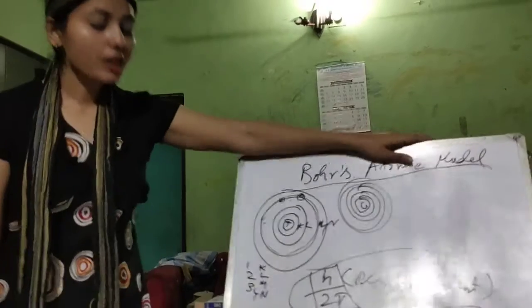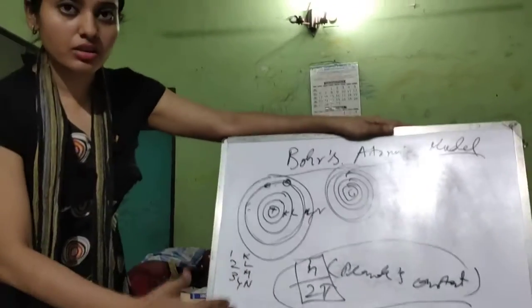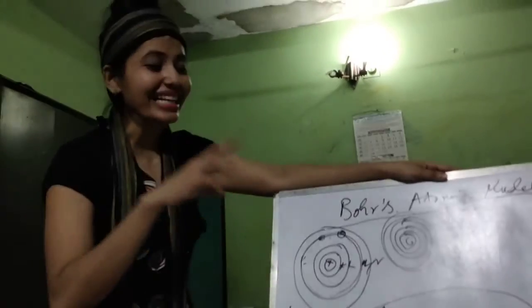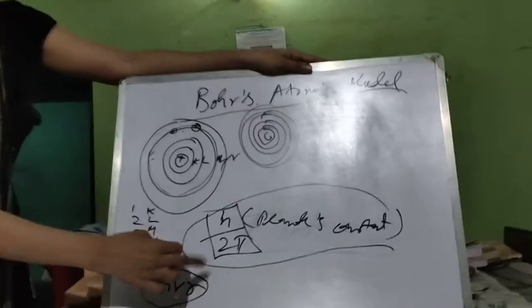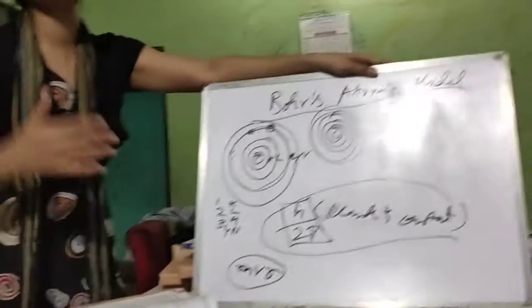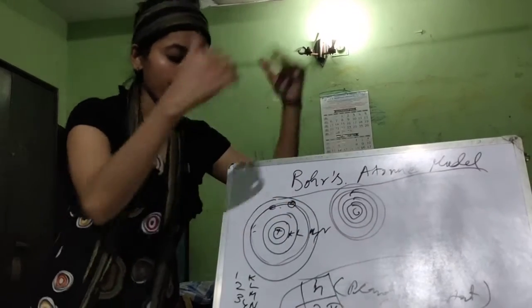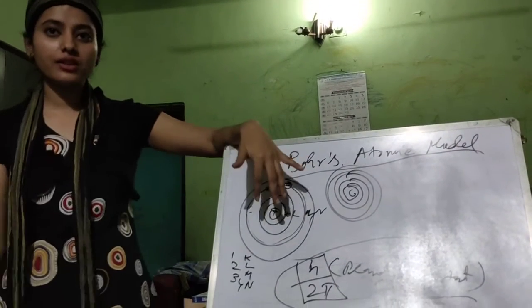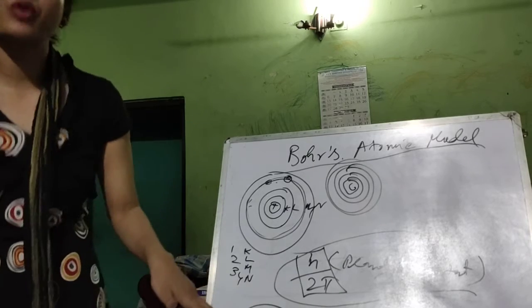The third postulate states that the angular momentum of an electron should be equal to an integral multiple of h by 2 pi. Only those energy levels are going to be chosen. There are many energy levels, but only those are accepted in which the angular momentum of an electron is such a multiple.